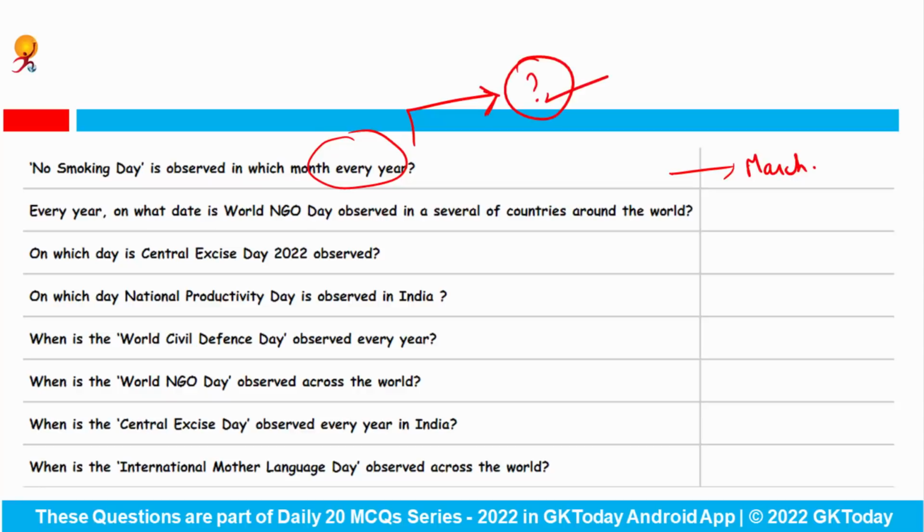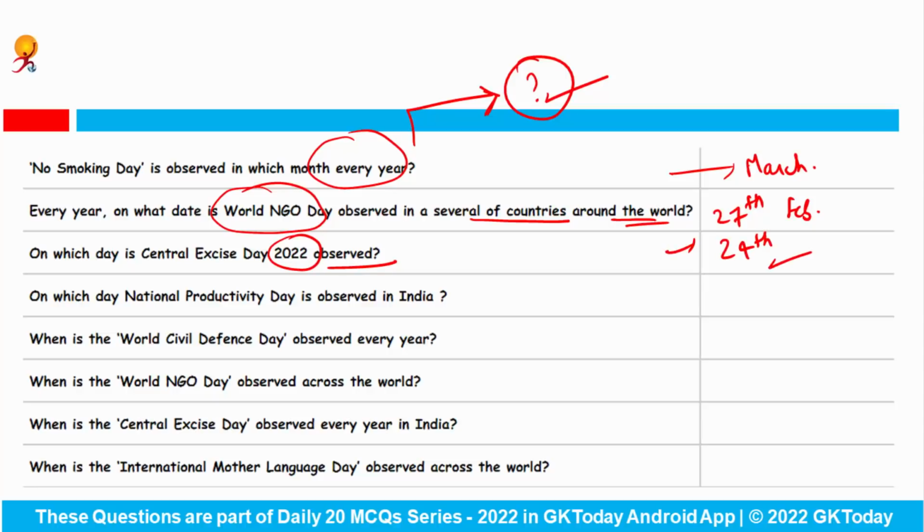Next question, every year on what date is World NGO Day observed in several countries around the world? So this is observed on 27th of February. On which day is Central Excise Day 2022 observed? This day is basically observed to highlight the importance of excise officers and to prevent them from corruption. Answer is 24th February.